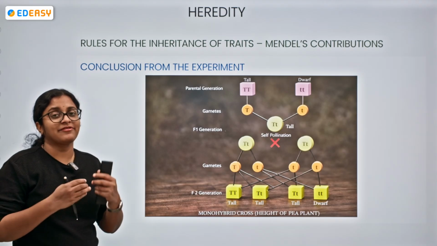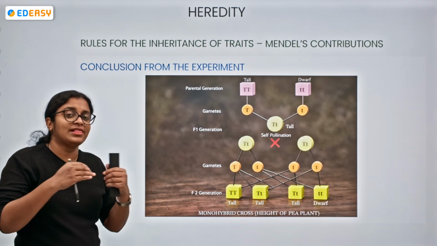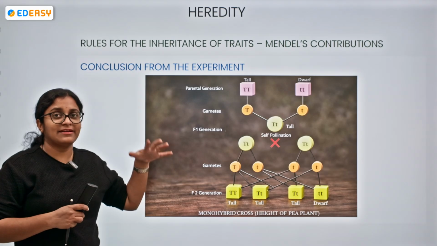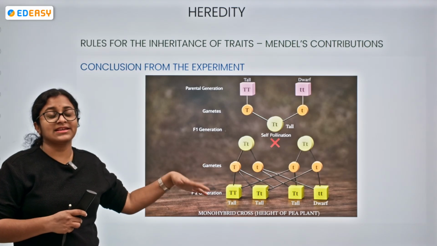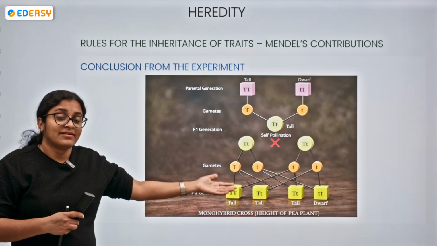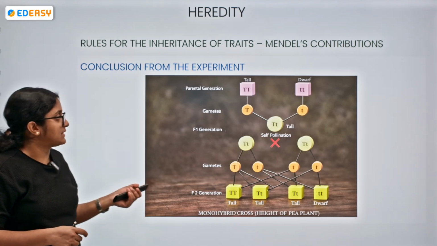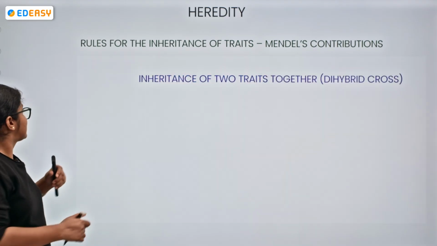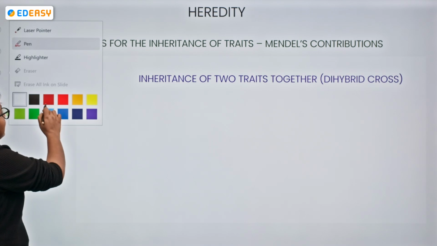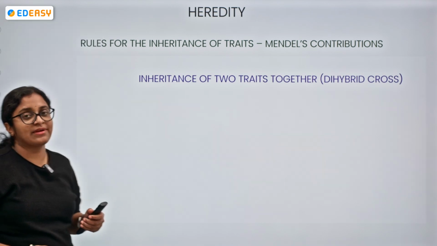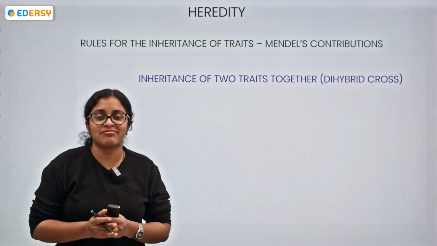So in the first generation, all the plants are tall plants, but when it comes to the second generation, we shall understand that the shortness character is also getting expressed. So now let's understand the inheritance of two traits together, nothing but the dihybrid cross.